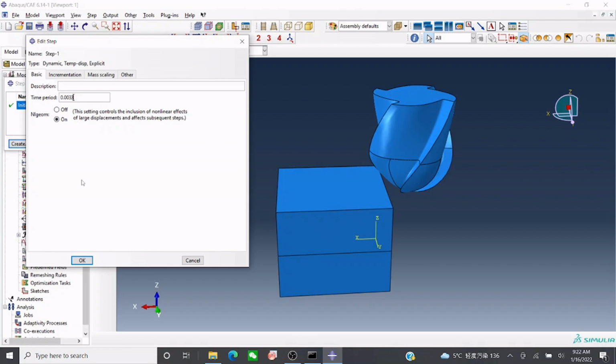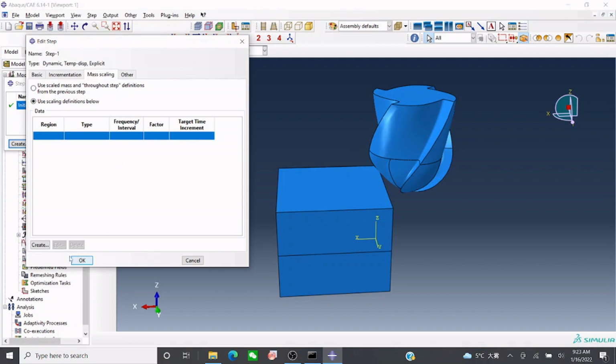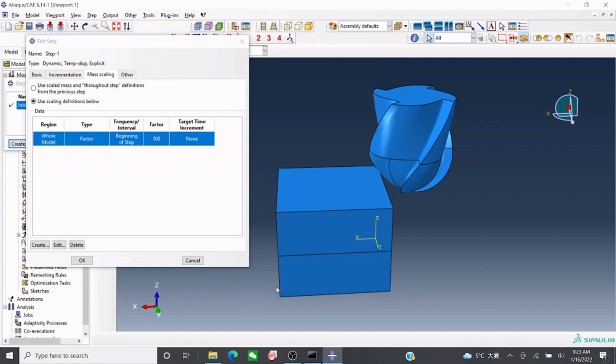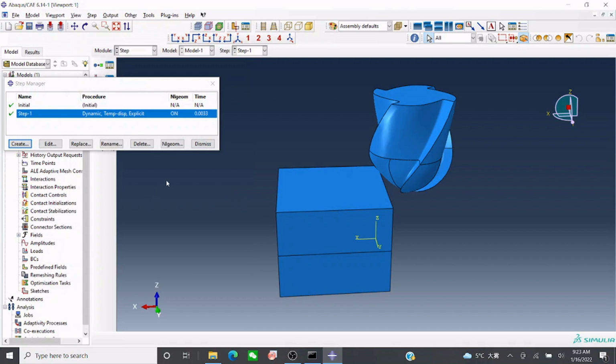After this one, we will do mass scaling. You need to put here what the scale factor will be. In my case I'll keep 500. You can keep it according to your desire. It does not have any limit. You can even make it 50, 100, 200. I kept it 500, and then it is done.